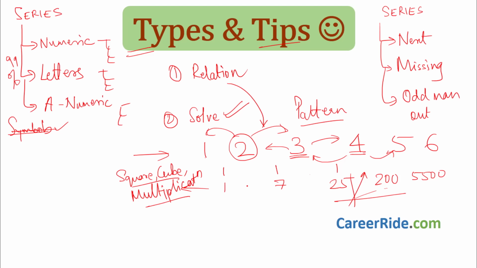If this is the case, if the difference between the numbers or elements is very high, it is increasing very highly or very quickly, that means the series is related to squares of numbers, cubes of numbers, multiplication of numbers, okay. Now we'll tell you what exactly we mean by square, cube, multiplication, but just remember this. I'm going to repeat it afterwards also, but still remember it.